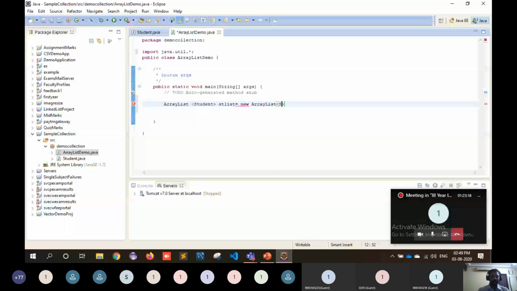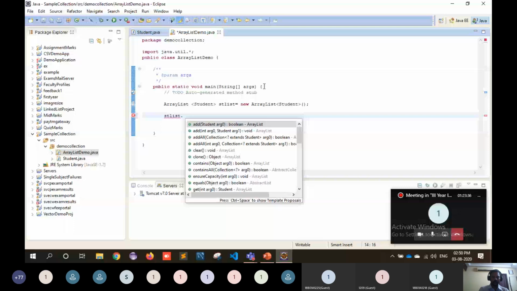Now I'm adding stList dot. If you type dot for that object, then it will open a balloon help which contains all the methods that are available in the specific object, the stList object.